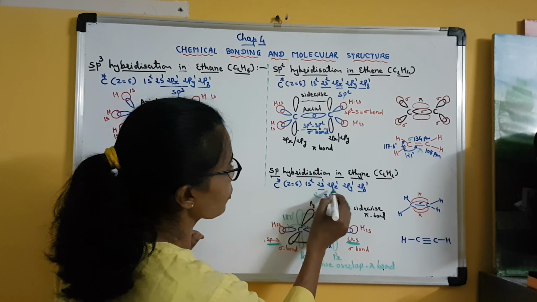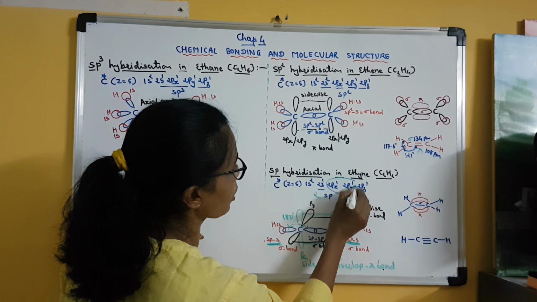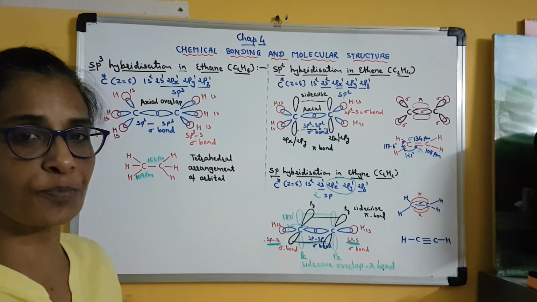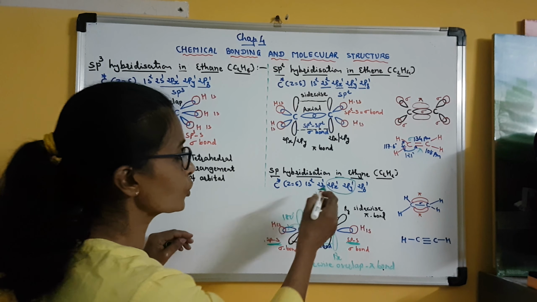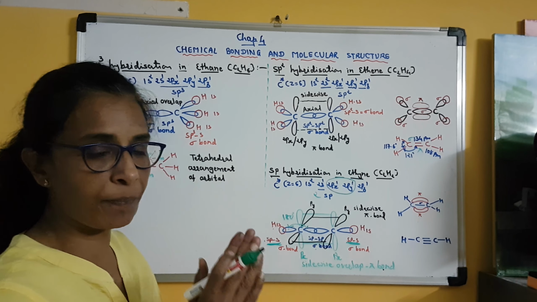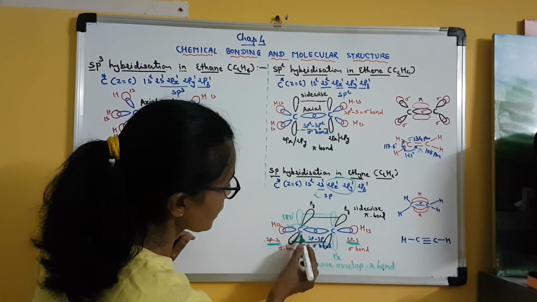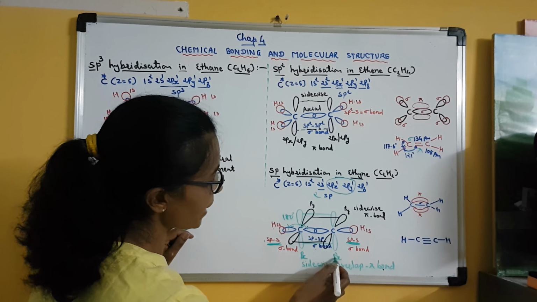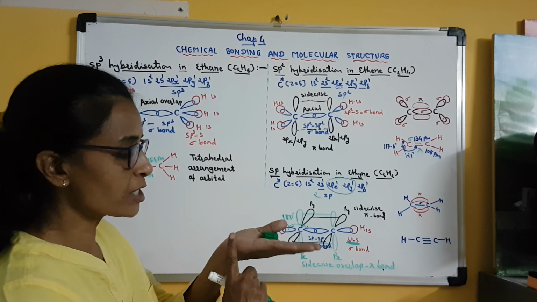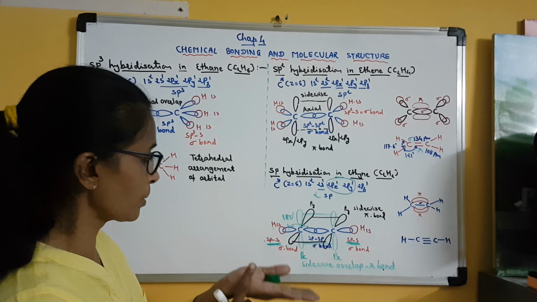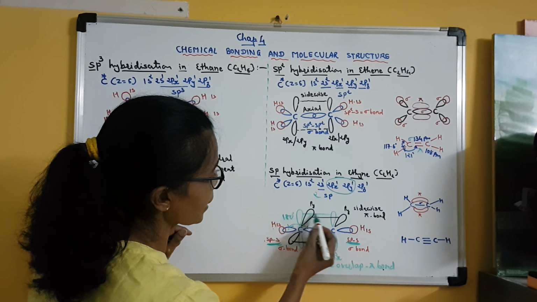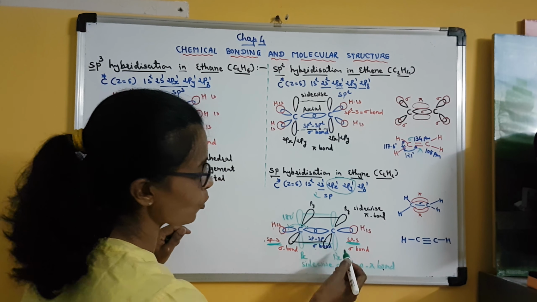Now what about these two atomic orbitals? They have not participated in hybridization, so they will remain as they are, perpendicular to the plane of the molecule. Now suppose this green orbital is a px orbital. It remains perpendicular to the plane of the molecule. Clear? And that is why it will undergo sidewise overlapping.